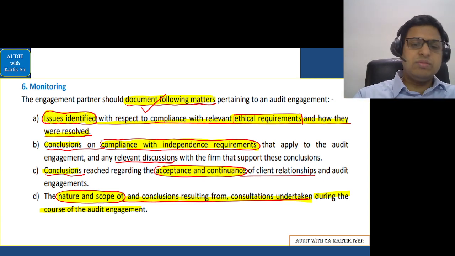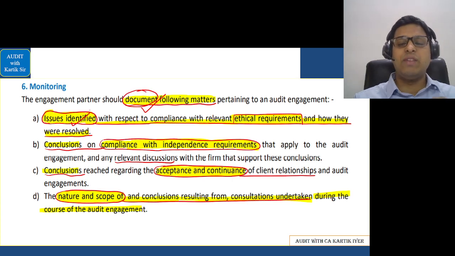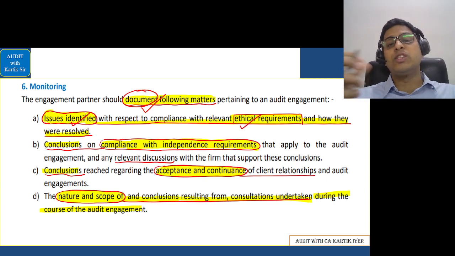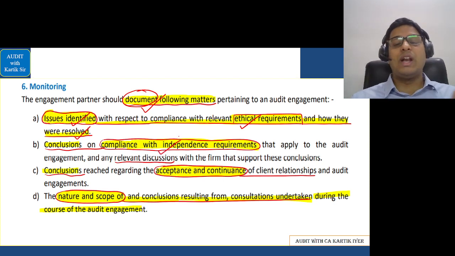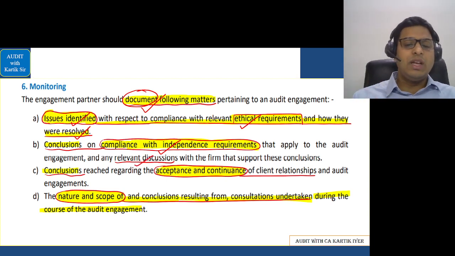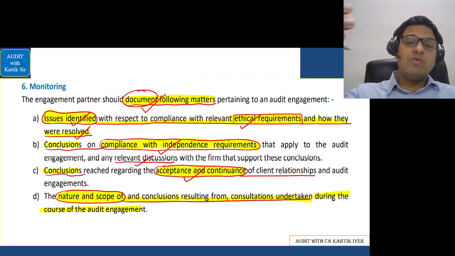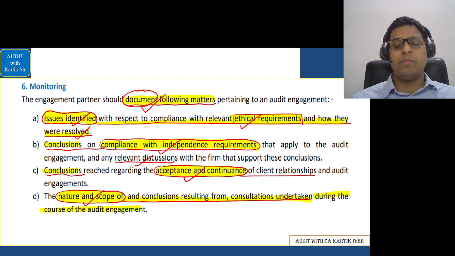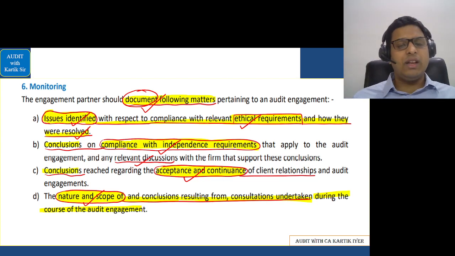So what will we document? Let's see what we should document. We should document the issues which have been identified, and we should document whether ethical requirements were complied with or not, and if some issues were there, how we resolved that matter. Conclusions on compliance with independence requirements, whether we completed our independence requirements or not, and our discussions with the engagement team members. Conclusions regarding acceptance and continuance of client relationship, because looking at what factors did we accept the client's work, or looking at which factors are we continuing with the client's work. And finally, the nature and scope of the conclusions resulting from consultation undertaken during the course of the audit engagement. So any conclusion that we reached, we can always document it and ensure that we are reviewing it later by doing monitoring.